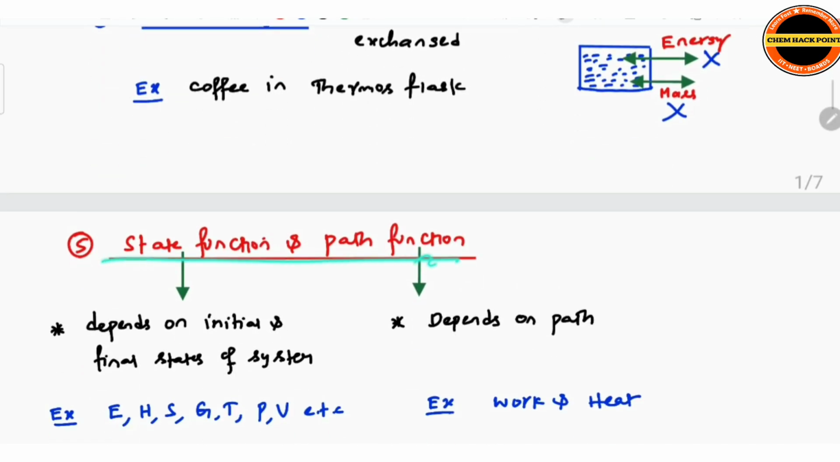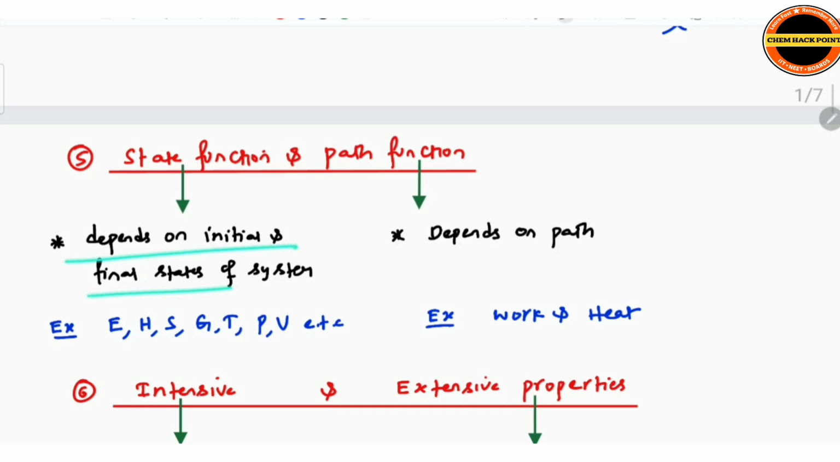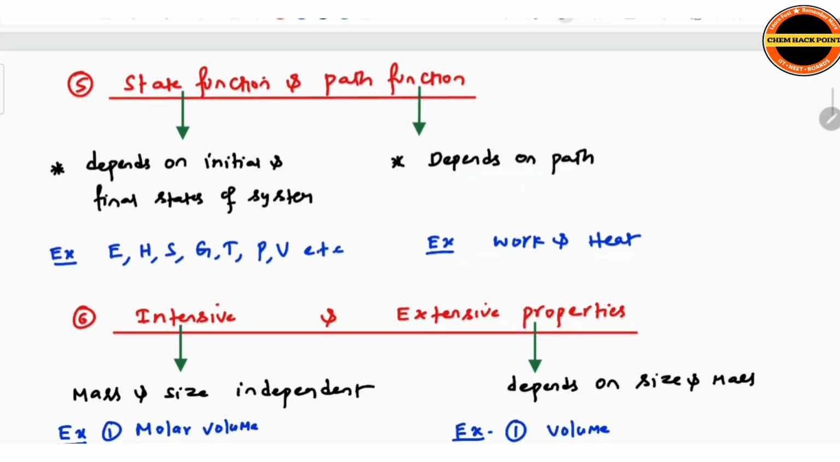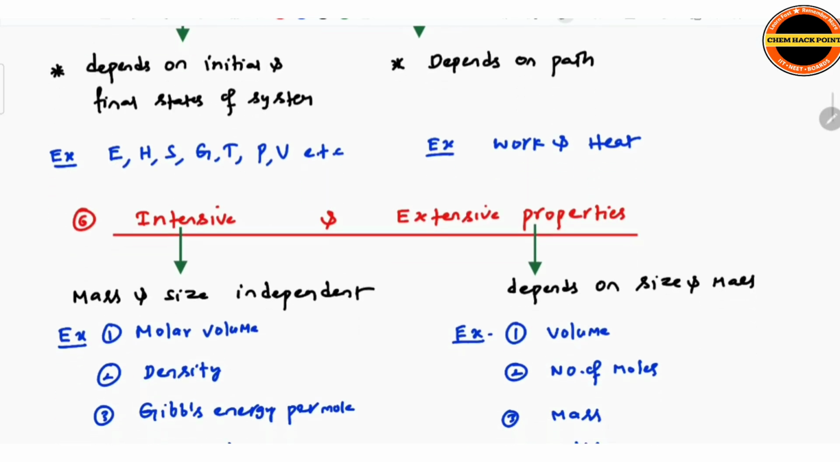State function as well as path function. State functions depend on the initial and final state of the system, path functions depend on the path, like work and heat. Here it is internal energy, enthalpy, entropy, Gibbs energy, temperature, pressure, volume, etc. These come under state function. Work and heat come under path function. We are going to discuss each and every term in detail in this chapter. Just I gave here examples.